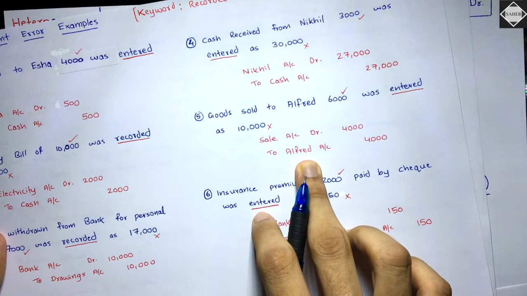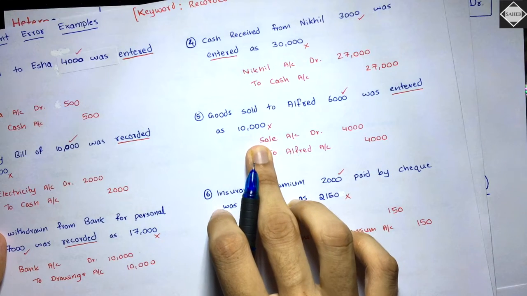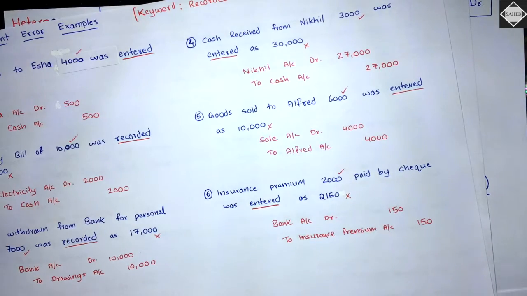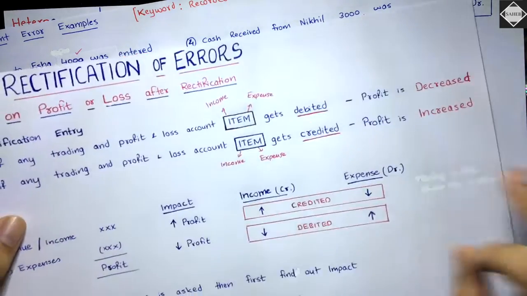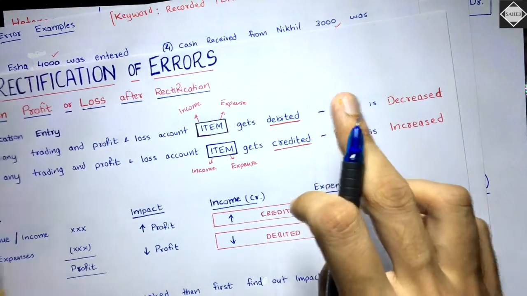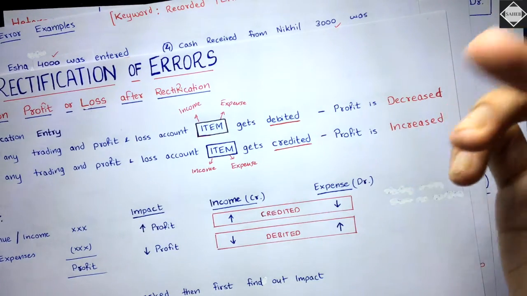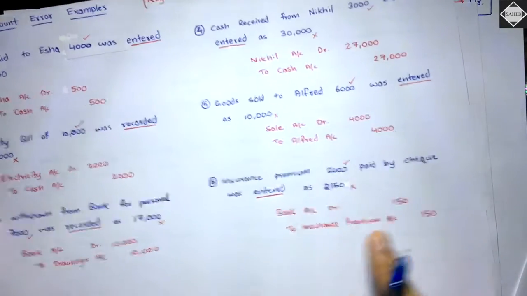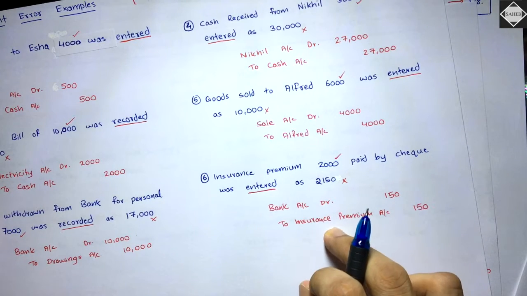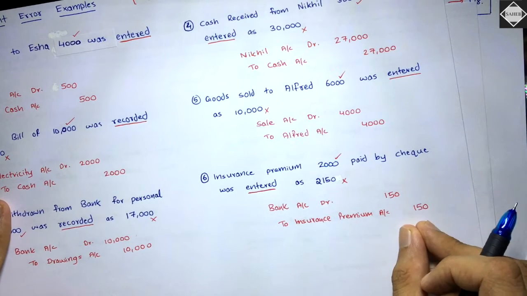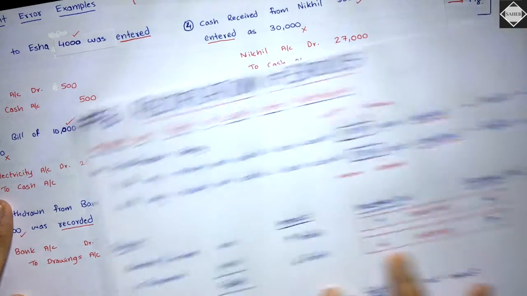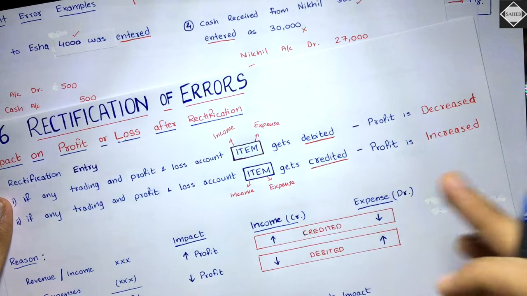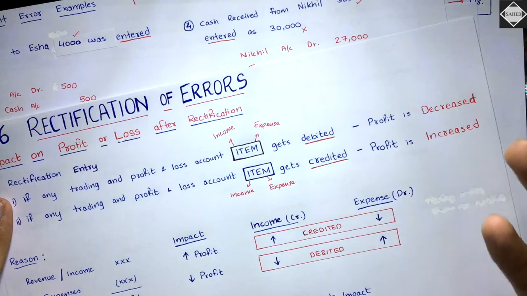Sales account to Alfred, there is an impact because sale is a trading and P&L item, a trading item. So sales account is getting debited. What does that mean? If it is getting debited, that means profit is decreased after rectification, and before it would be opposite, that is profit is increased. Okay, easy. Next, insurance premium. See here, bank account debit to insurance premium. What is insurance premium? It's an expense. A P&L item is getting credited, 150 credit. Whenever it is getting credited, that means profit is increased after rectification. Before rectification, profit is decreased, when the error happened. Is that clear?